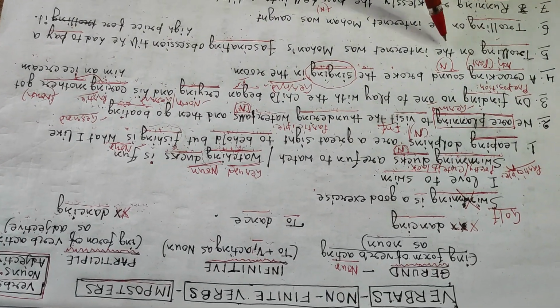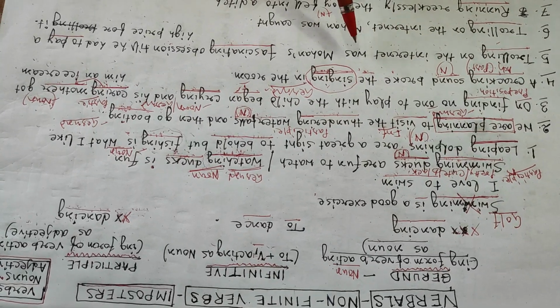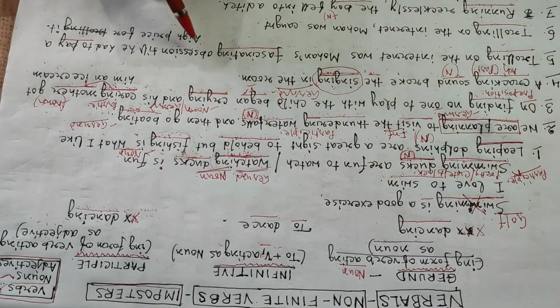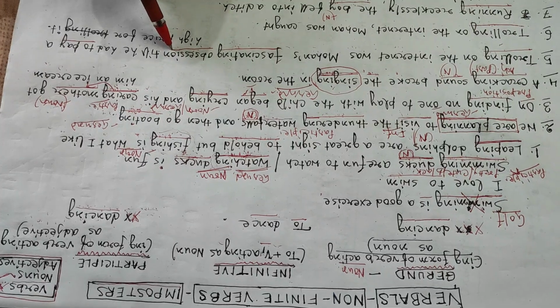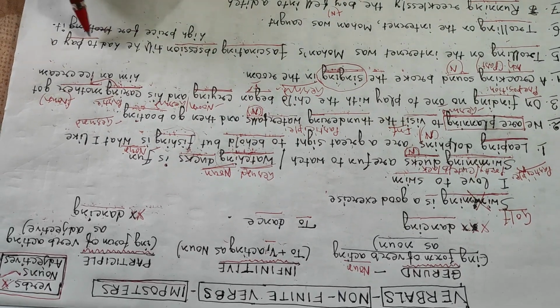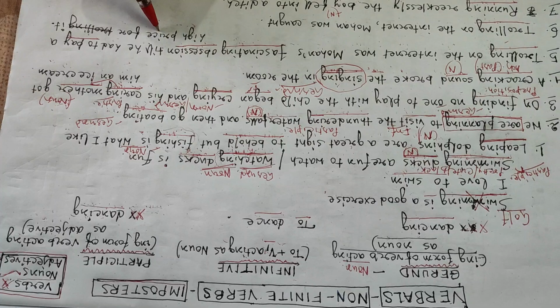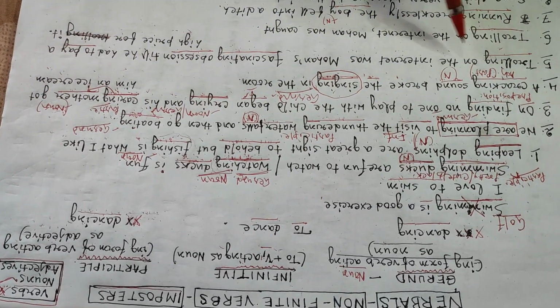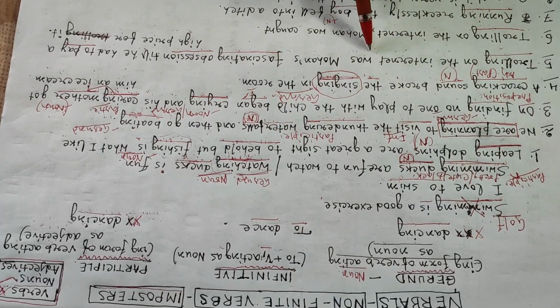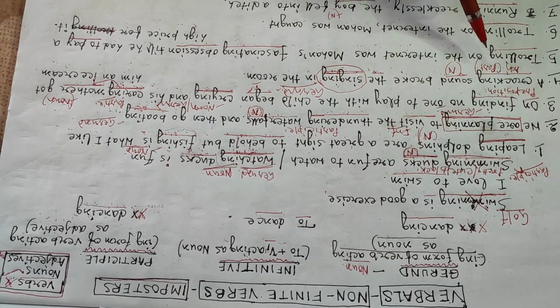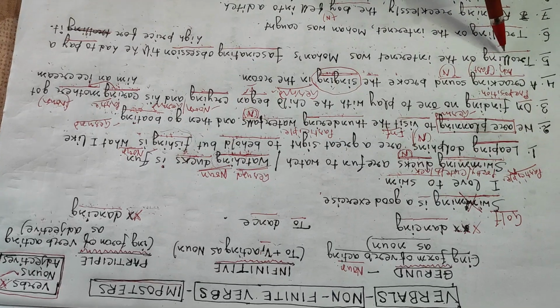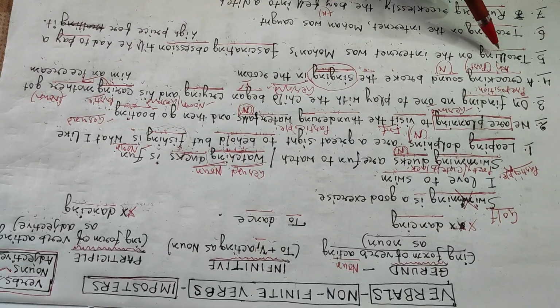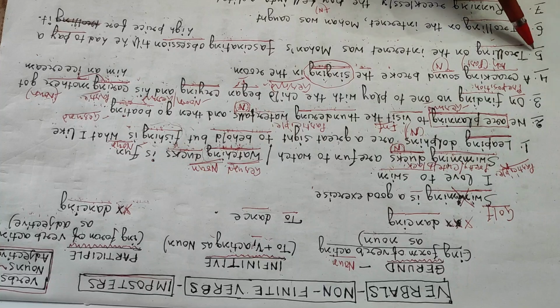Next, trolling on the internet was Mohan's fascinating obsession till he had to pay a high price for it. Now, trolling on the internet. Does this ing word have any helper in front of it?